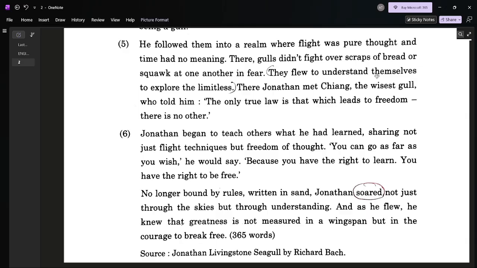If we discuss the key features, the paper was well organized and well aligned with the sample papers issued by the CBSE Board 2026. Section A reading was reported as easy and straightforward, but the second passage was difficult.